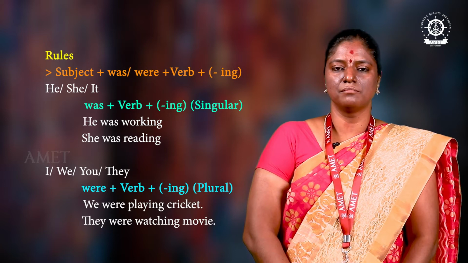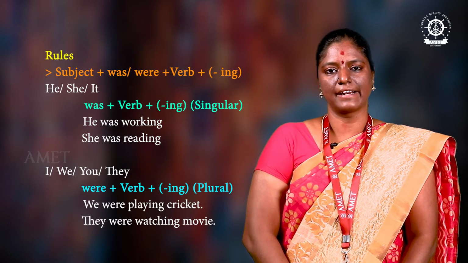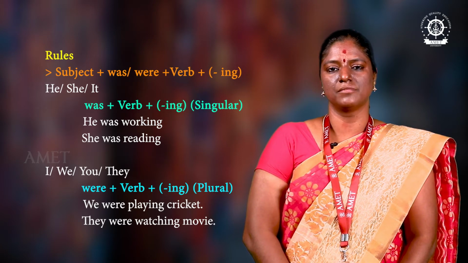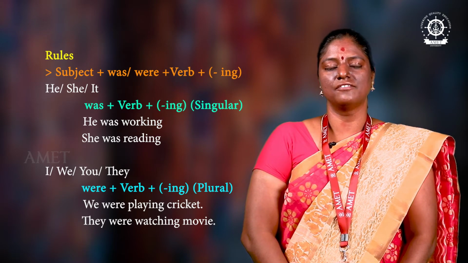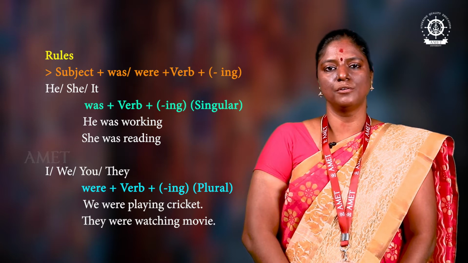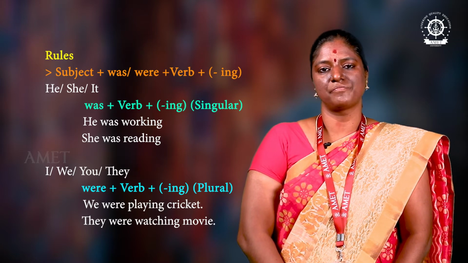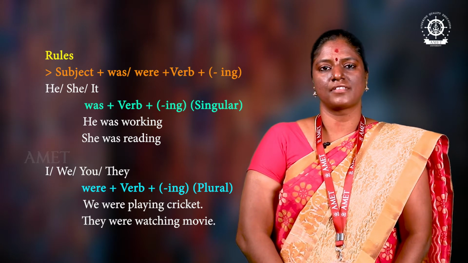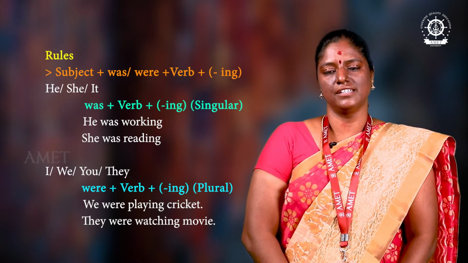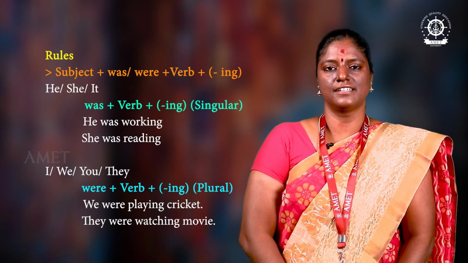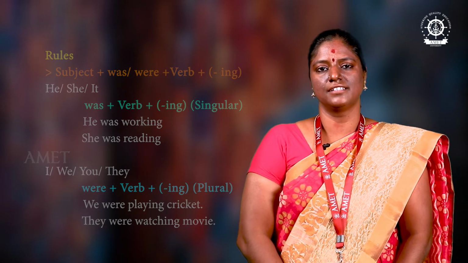It was barking. It was grazing. Like that we have to frame. Was can be used for third person singular and were can be used for plural, like we. We were playing. You were talking. We were discussing. Like that we have to frame sentences.